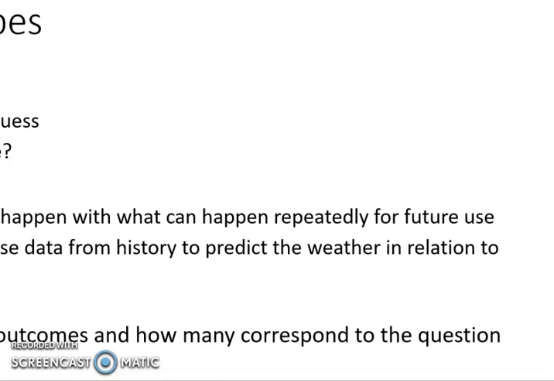Experimental, what we know will happen with what can repeatedly happen for future use. An example would be a weather reporter using data from the histories of specific weather or likely weather, as well as tomorrow's likely weather, to make predictions.